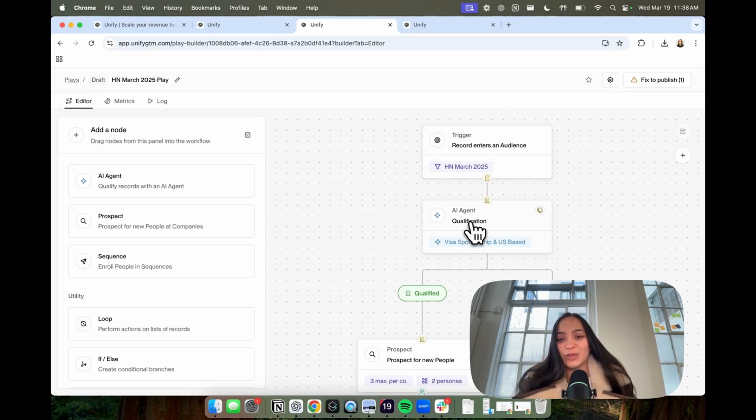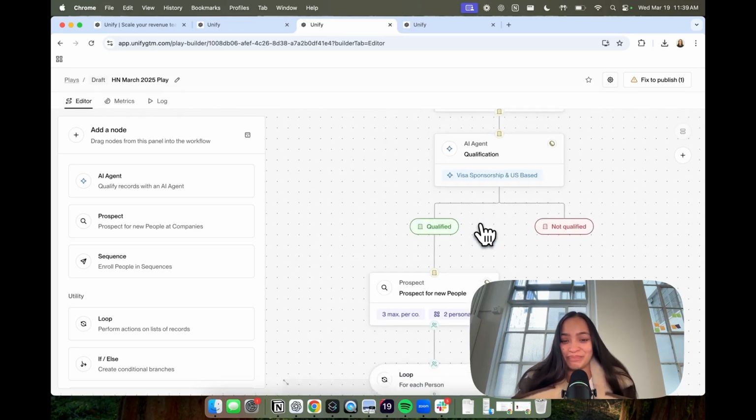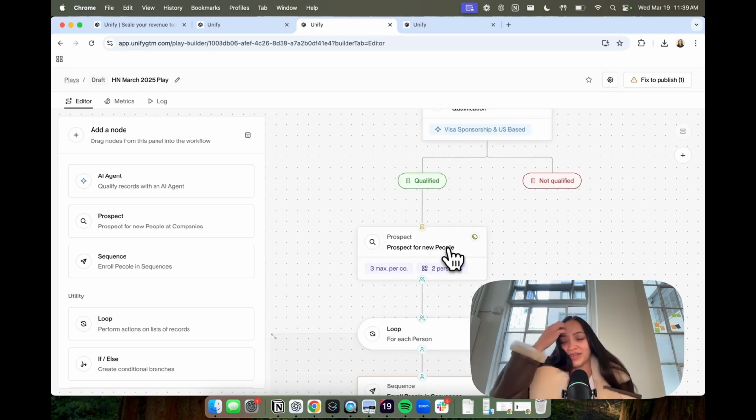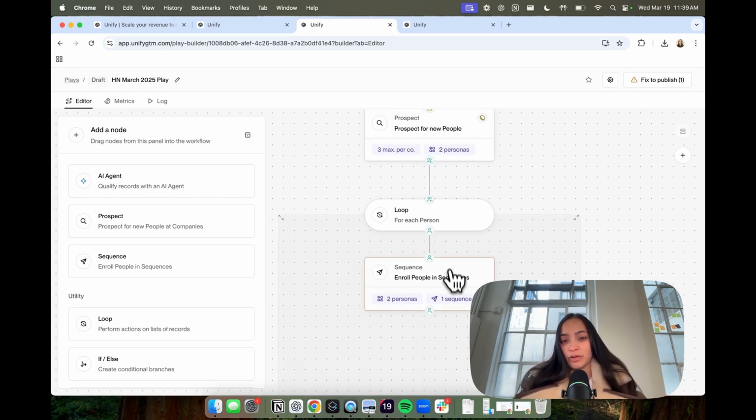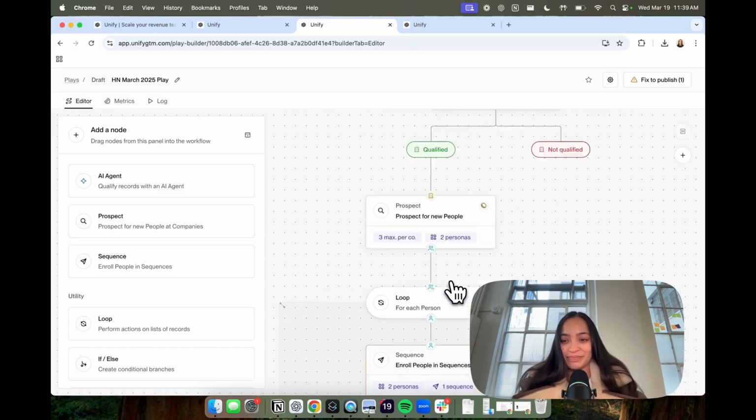The second thing we're going to do is qualify it based on criteria that we have about our ideal customer. I'm going to show you this AI agent in a minute. It's really cool. Then we're going to have the prospect node automatically prospect for people at that company that are in our ICP. Then we're going to loop through all those people and enroll them in the appropriate sequence.